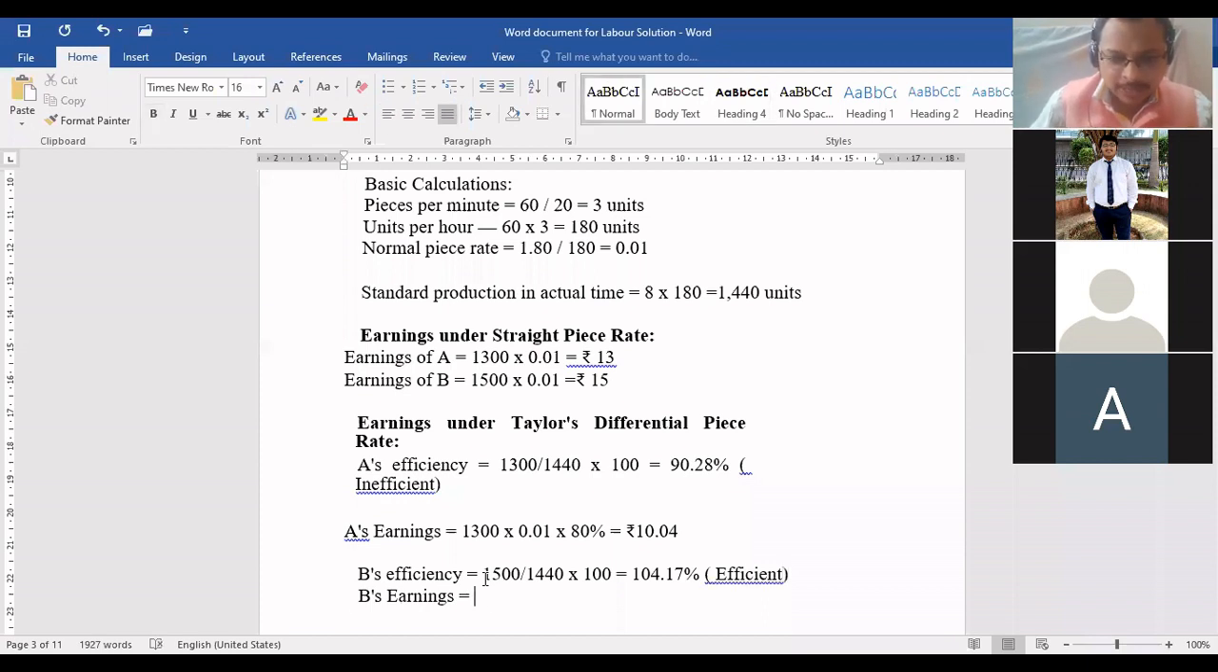So how will the wages be calculated for him? 1,500 into 0.01 into 120. Yes, very good. So I hope you have understood the formula. 18 rupees. Very good. So any doubt in Taylor's formula? Please tell me. No, sir.